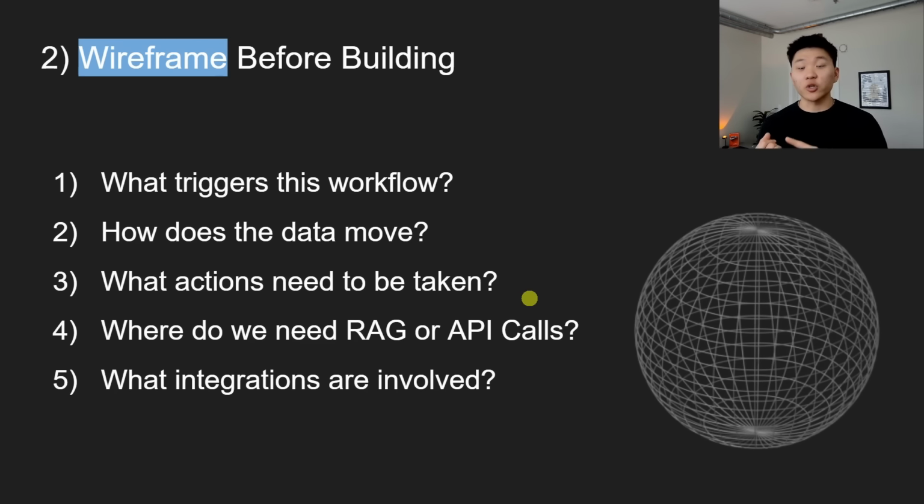And so what that looks like, to either wireframe or to just write down the steps, is you want to think about what triggers this workflow. How does this process start? And what does the data look like coming in that triggers it? From there, how does the data move? Where does it go? Am I able to send it down one path? Do I have to send it off different ways based on some conditional logic? Do I need some aspect of AI to make decisions based on the different types of data coming through? What actions have to be taken? Where do we need RAG or API calls involved? Where do we need to go out somewhere to get more external data to enrich the context going through to the next LLM? What integrations are involved?